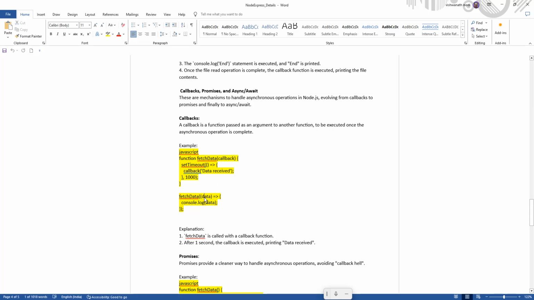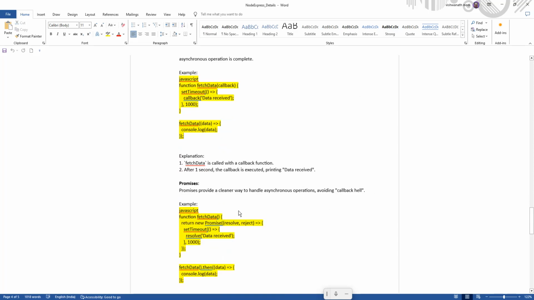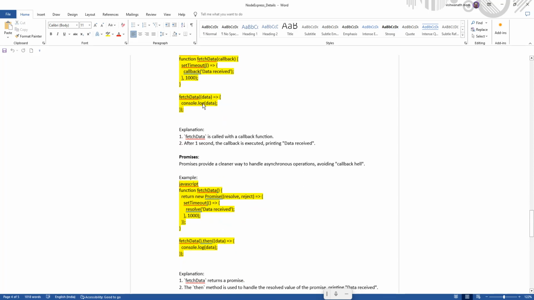So what is the data? This is the data. We are going to fetch this data and console.log it, so this is how it is going to be printed. Okay. The next is what? After the callback, the promise.